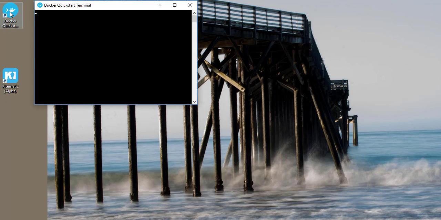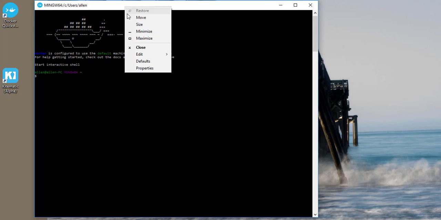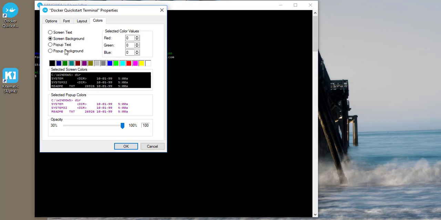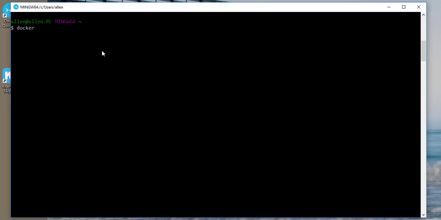For this demonstration, I am using the latest Ubuntu Linux image. I start Docker shell and resize the screen for better viewing. Next, I will check for Ubuntu and pull it down from the public repo.